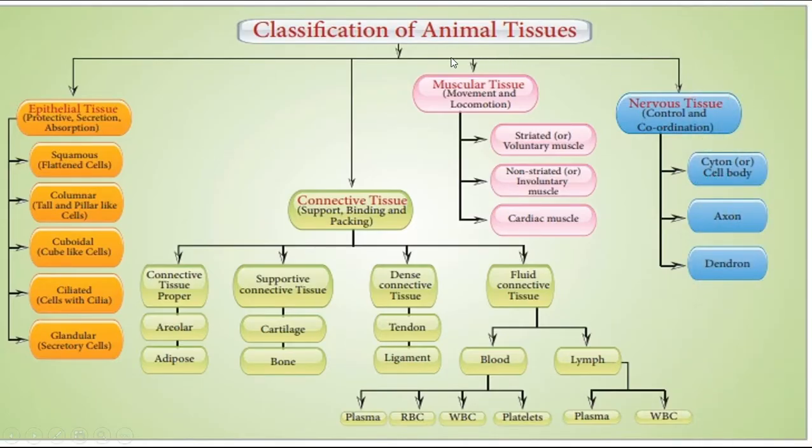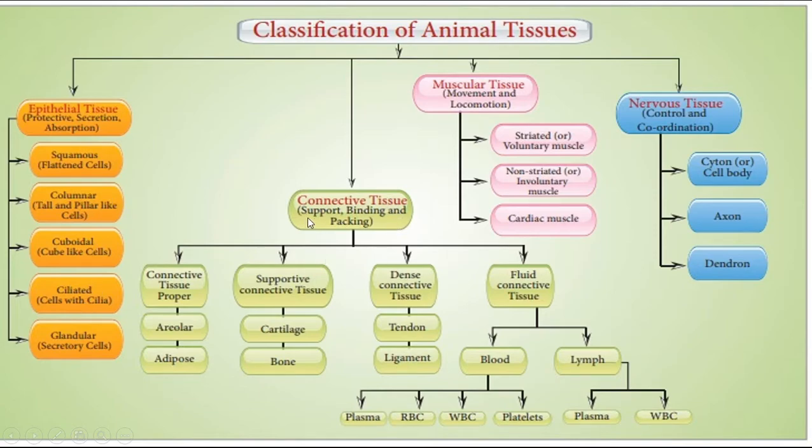In this slide, the classification of animal tissue is given: epithelial tissue, muscular tissue, nervous tissue, and connective tissue. Epithelial tissue, depending upon the different parts of the body, is of various types, such as flattened squamous epithelium. Actually, epithelial tissue is divided into 2 types: the first is the simple one and the other is the complex one. Now the simple types are squamous, columnar, cuboidal, ciliated, and glandular, and depending upon that they perform different functions.